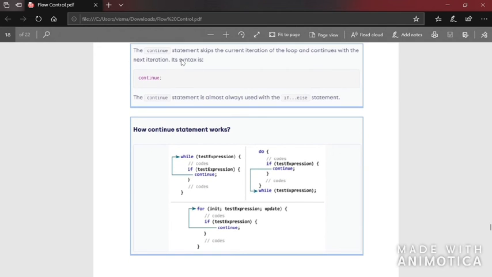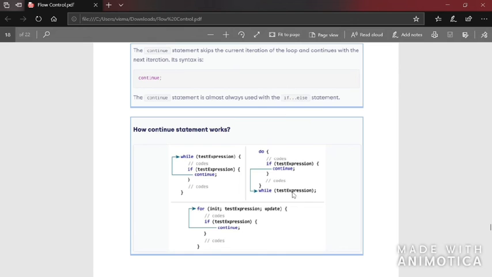I'll give you an example, that is better. After this, if this condition is true and if there is continue, the statements inside the loop which come after continue won't be executed. It will directly go and check the test expression. If it is a do while loop, and there is continue, the statements after the continue won't be considered.